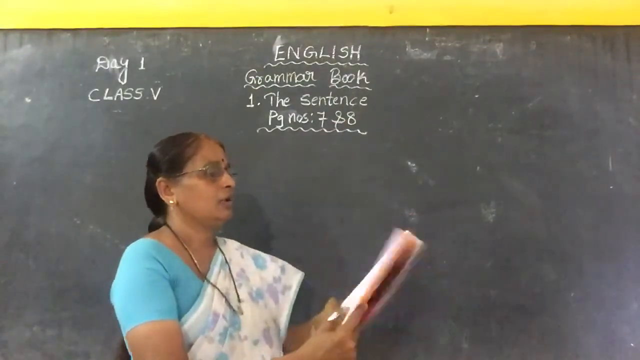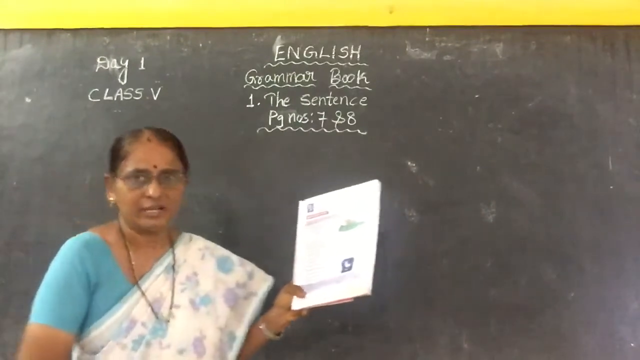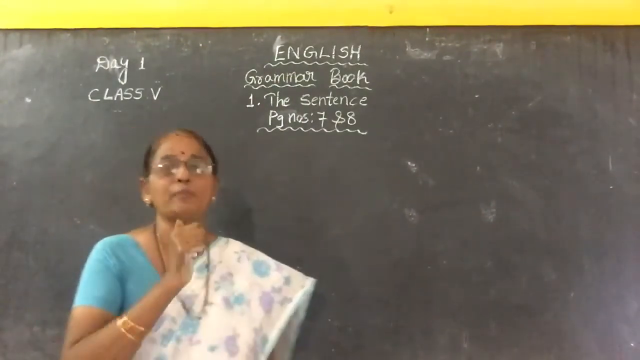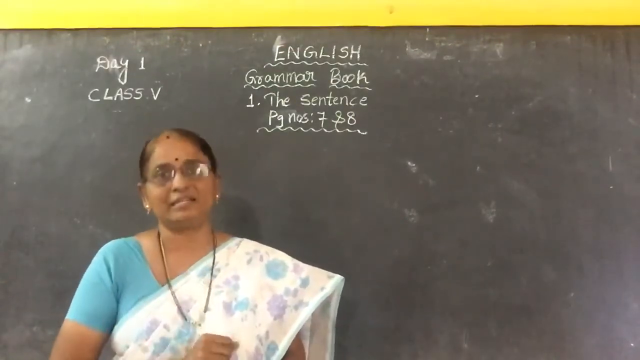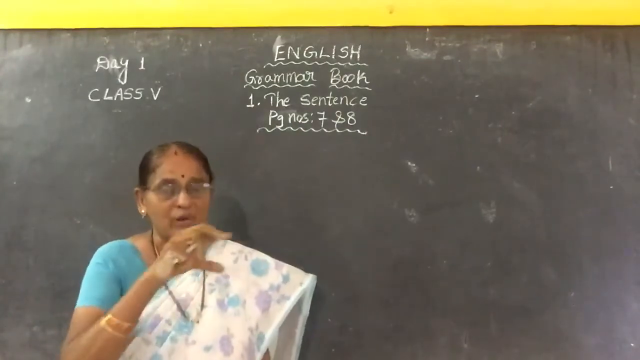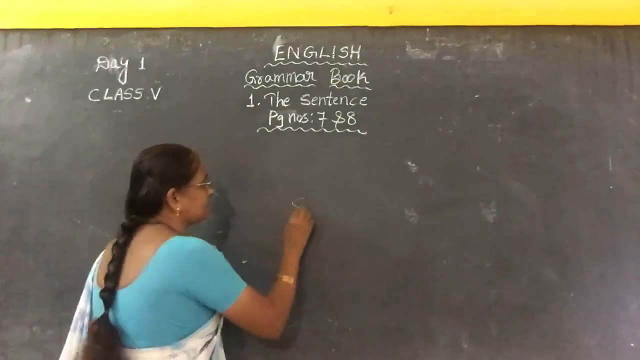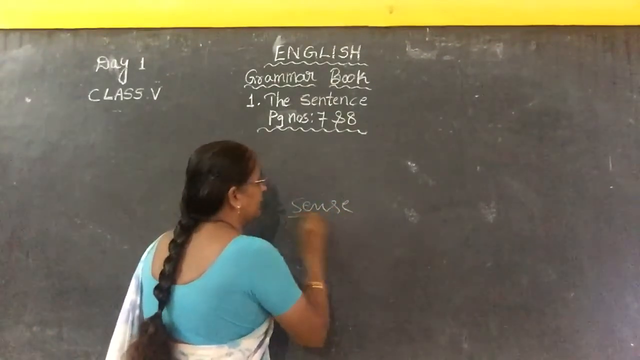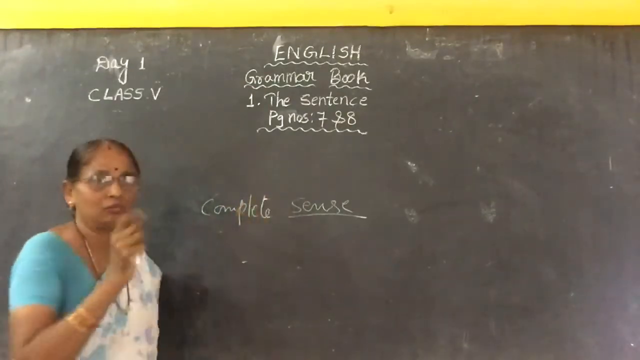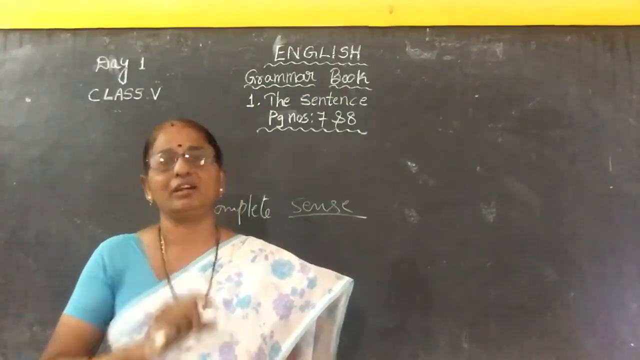See, I have written here: grammar book, the sentence, page number 7 and 8, children. Now what is called a sentence? How to form a sentence? How to make a sentence? See, children, some group of words must be arranged in a proper order to get complete sense. What is called sense here? Meaning, the complete sense of the group of words. It gives us the full meaning of the sentence. That is called a sentence.